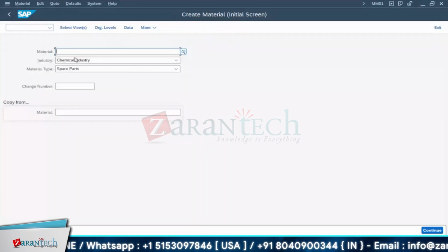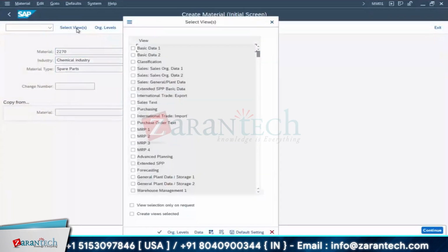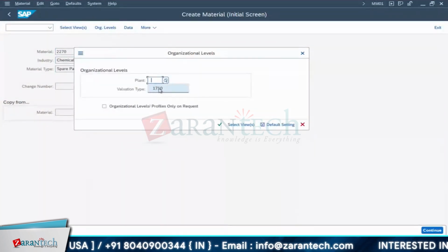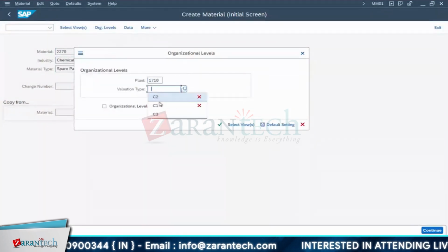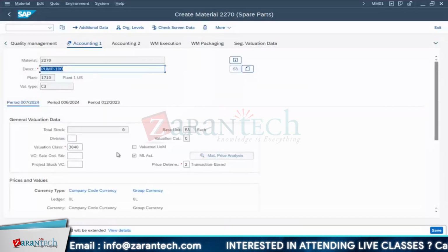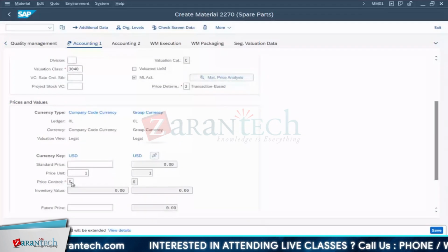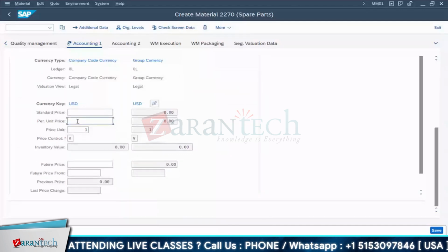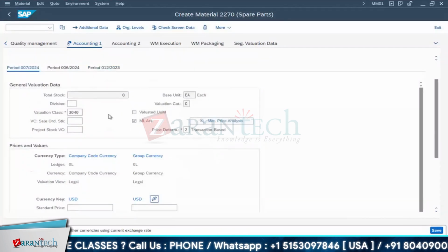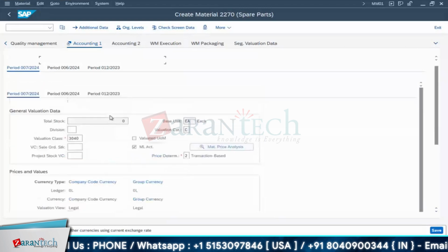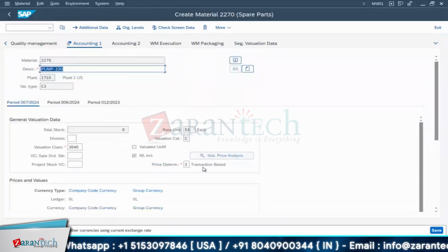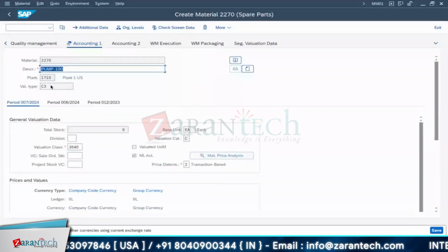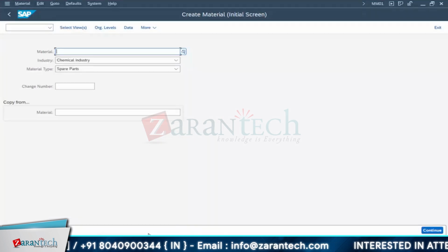So save it. Again I'll go for that material. 1710. Go for your valuation type C3. What should be your valuation? Again, I'll maintain it like this for C3. The price will be somewhere around 400. Based on the depreciation values and all those things, the price determination will be done by some formulas. Now C3 is also done.